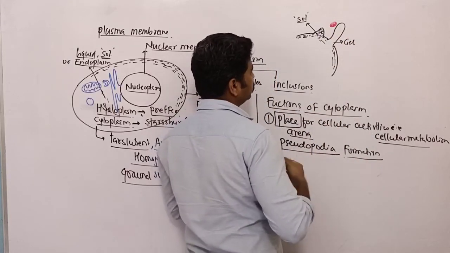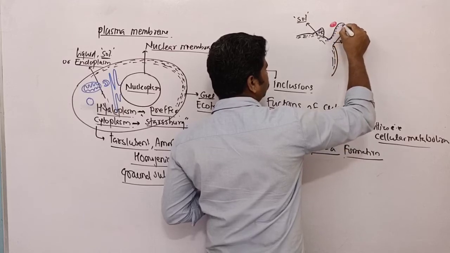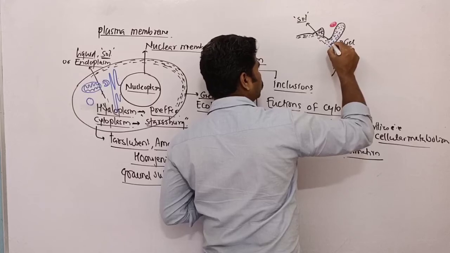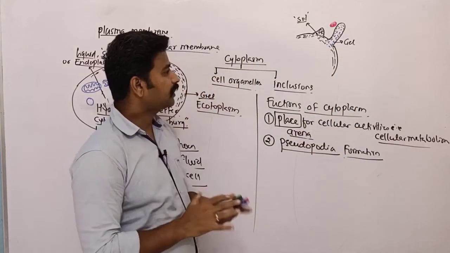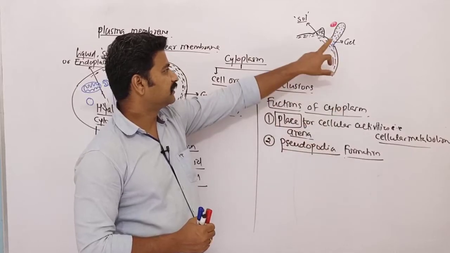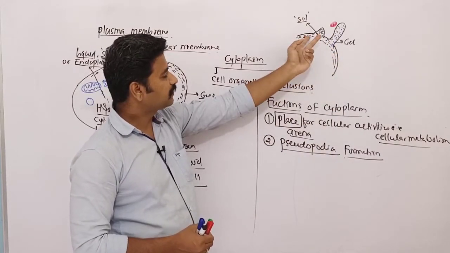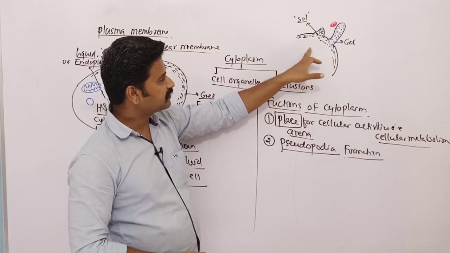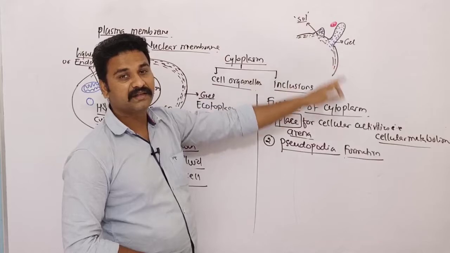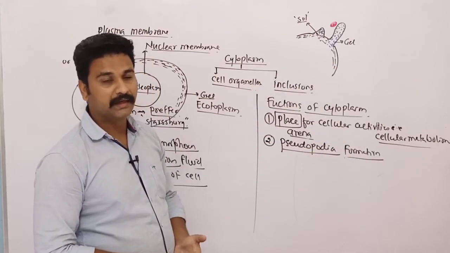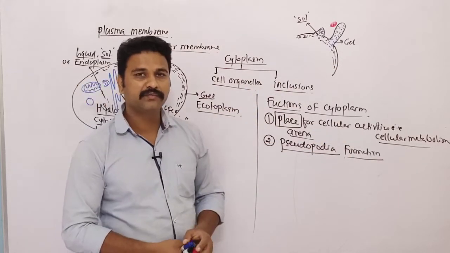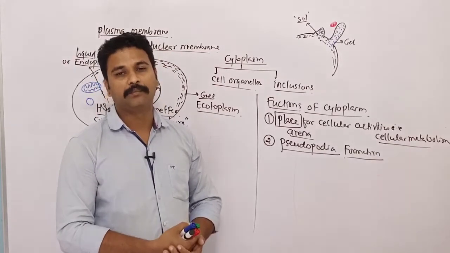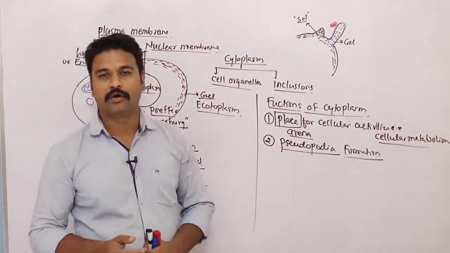And again, to maintain that particular thing, the sol will get converted into gel. So by interconverting gel into sol and sol into gel, the cytoplasm will actually help the cell in formation of pseudopodia. So this is the gel-sol hypothesis which helps us to understand the formation of pseudopodia with the help of cytoplasm. So that is the important function of cytoplasm.